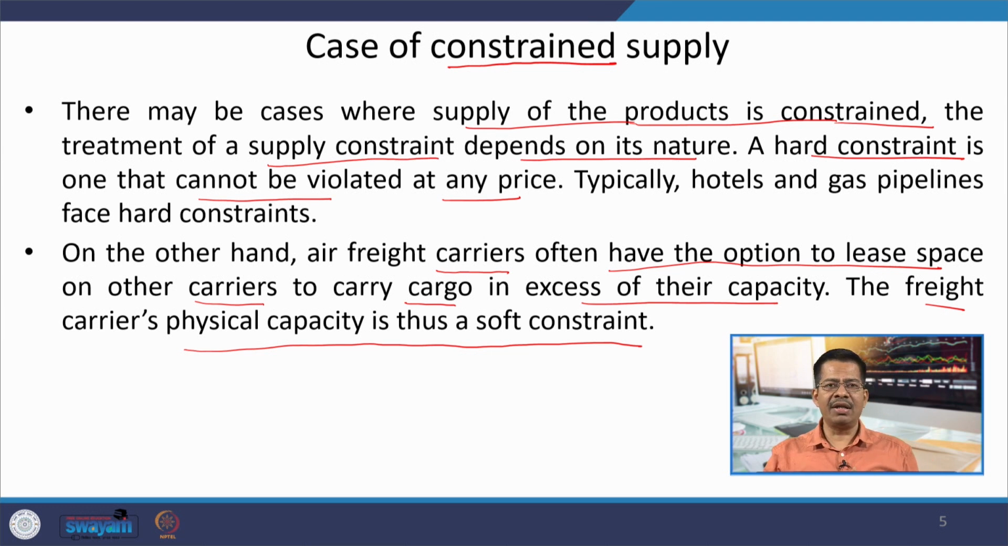Same is the case in the case of cargo also. If you overbooked your cargo, you can lease some space in some other carrier also. So, wherever such a possibility is there, that by paying something extra you can use the capacity of some other alternatives or your competitors, then it becomes a case of soft constraint.